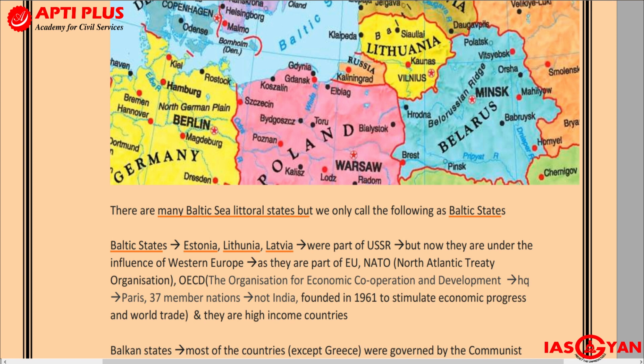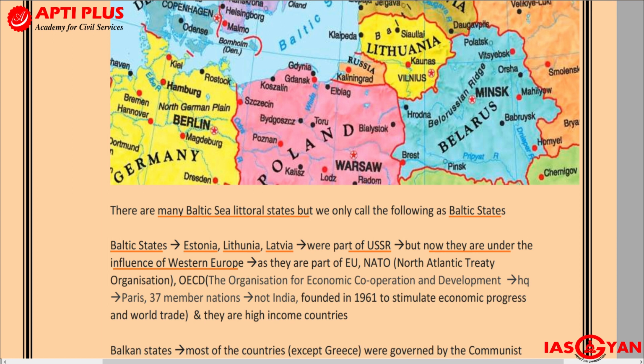Now, very interestingly, Estonia, Lithuania, and Latvia were all part of the USSR. Earlier we had the USSR, the Union of Soviet Socialist Republics, and then it broke up, and now we have the resultant state, which is Russia. So Baltic states are Estonia, Lithuania, and Latvia only. They once were a part of the USSR, but now they are under the influence of Western Europe.